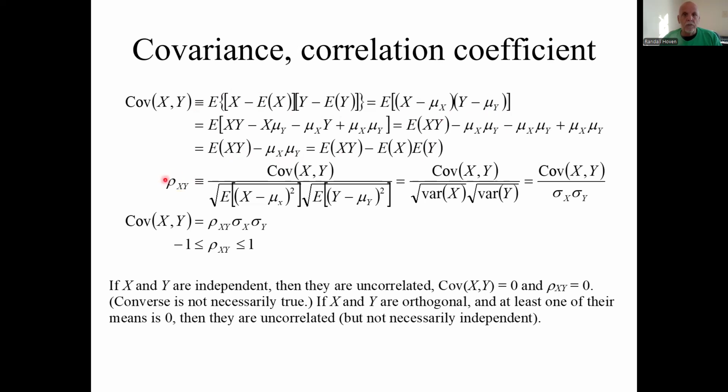Here's the definition of the correlation coefficient. It's the covariance divided by the product of the individual standard deviations. Or we can express the covariance as the correlation coefficient times the product of the individual standard deviations. And by the way, the correlation coefficient is always between -1 and 1.